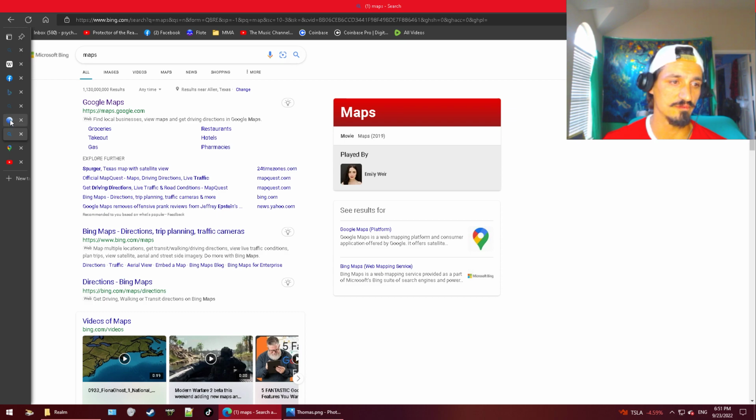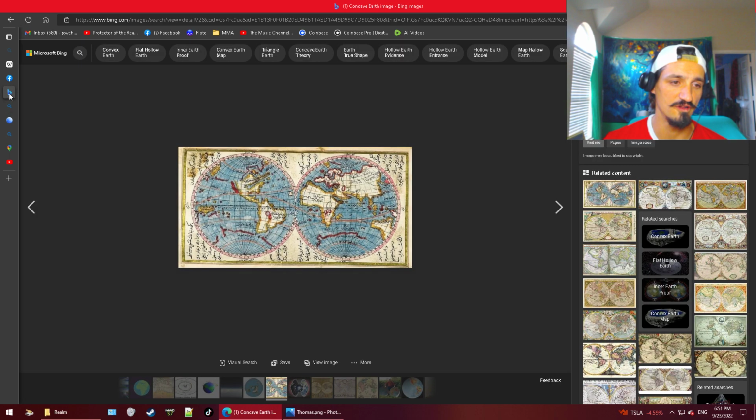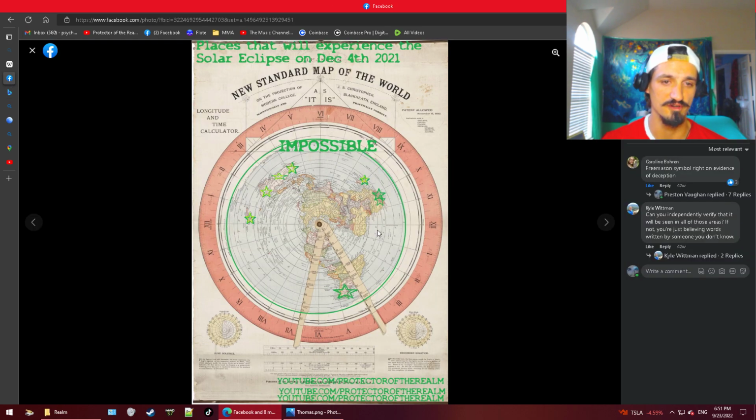I have saved up a bunch of things from all different aspects. Concave Earth. Here's a picture I made before. I made a video on this before. Now these are all the areas that experienced the solar eclipse. How would this make sense? If one circle is crossing in front of the other, you would have the eclipse around the entire rim. Over here, I marked all the places that showed having the eclipse.